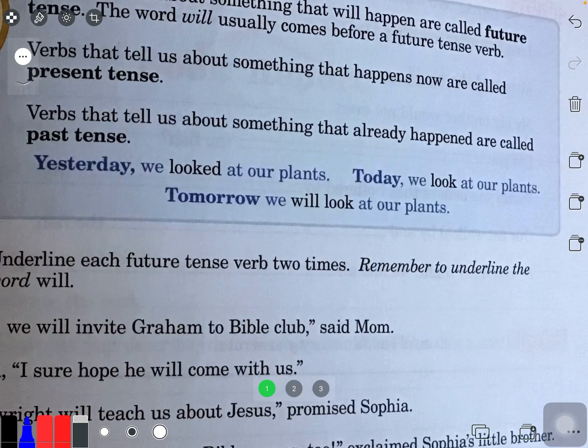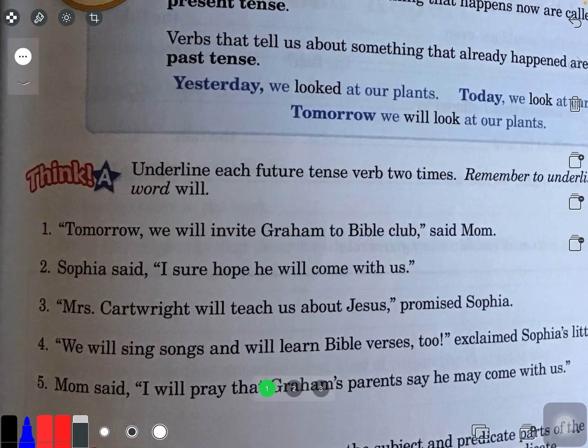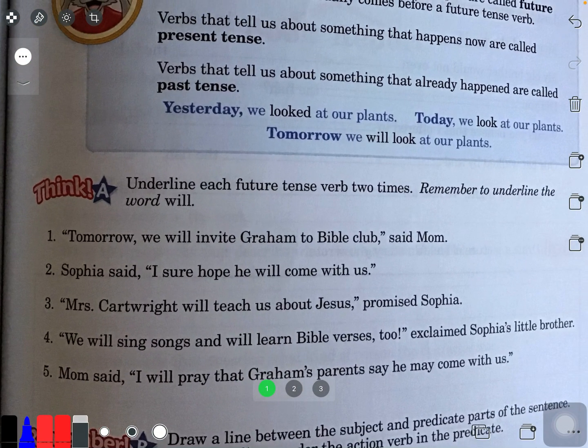I think I've got a better sentence for this. I'm going to say, yesterday we watered our plants. Today we water our plants. Tomorrow we will water our plants. So for Think A, take a look at Think A. Underline each future tense verb twice. All right, remember to underline the word will.